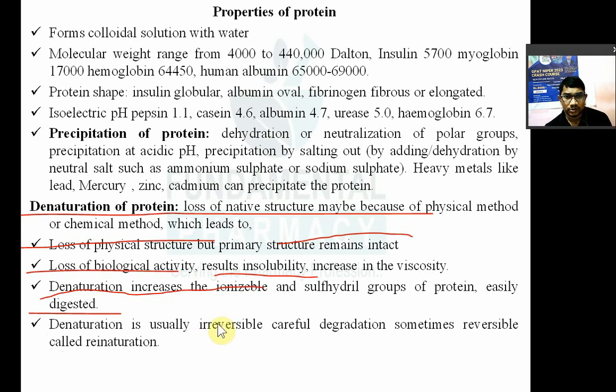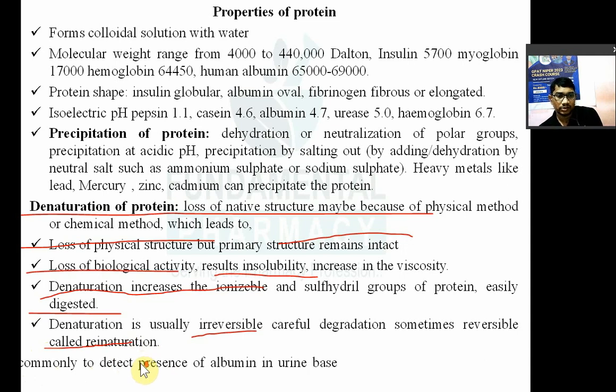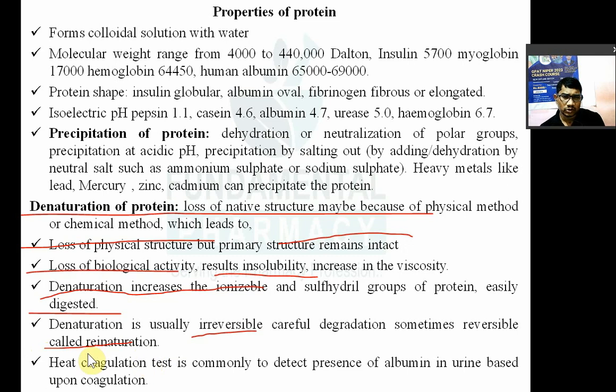Denaturation is usually irreversible. Denaturation is normally irreversible, but careful degradation of protein sometimes results in a reversible denaturation, and it is known as renaturation. Okay. Renaturation. Now, the heat coagulation test is the most commonly used to detect the presence of albumin in the urine.